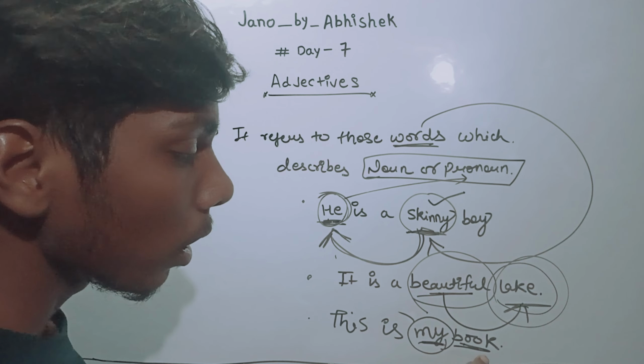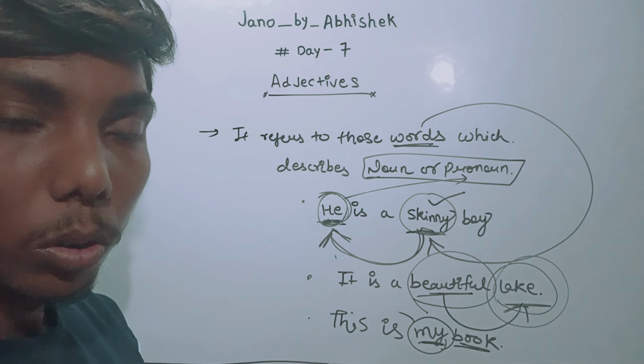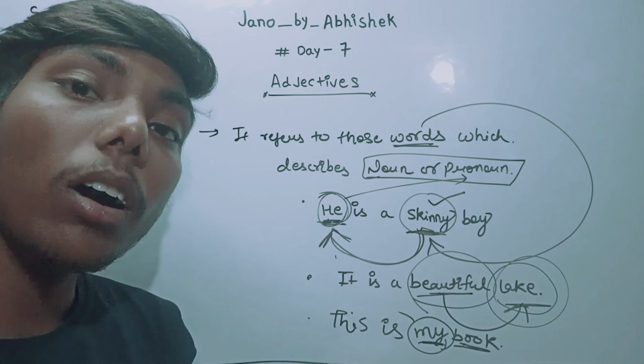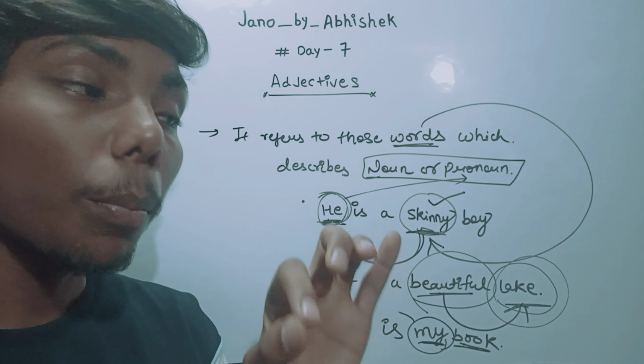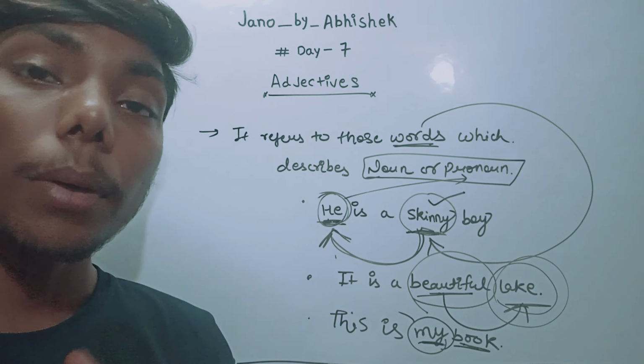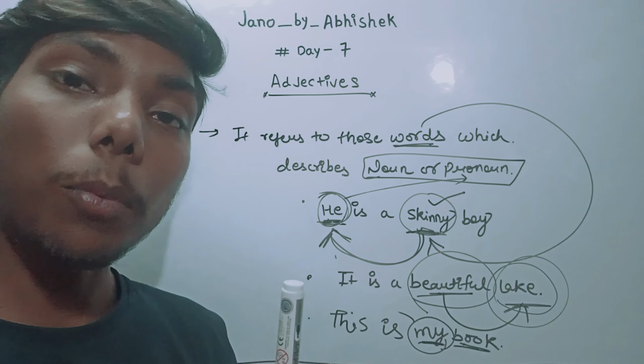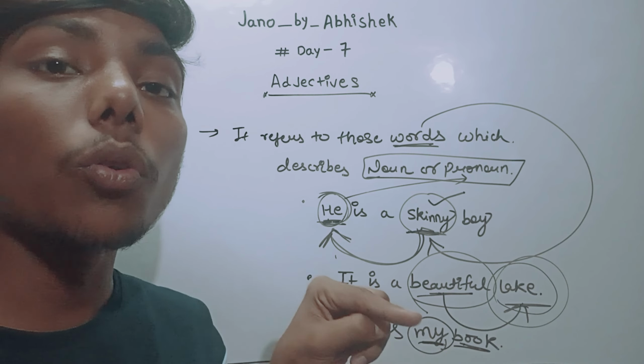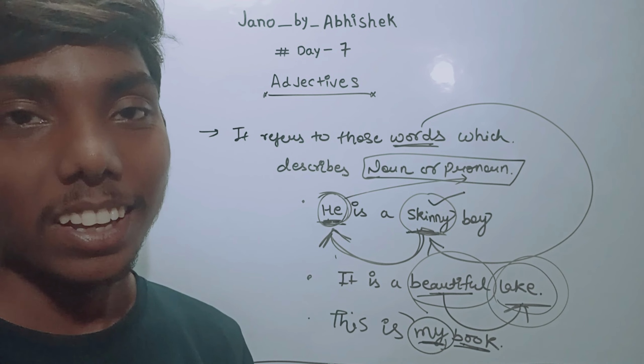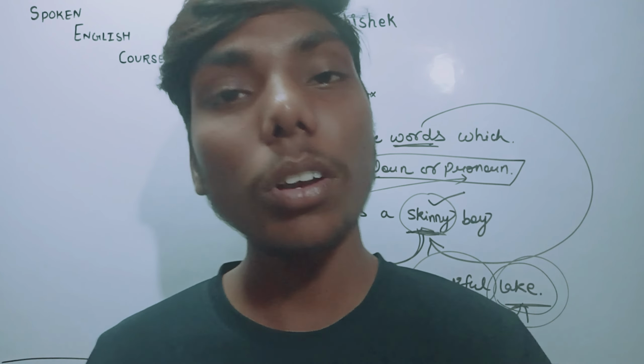This is a book. Now I have added a word, my. So by using this word my, what am I saying? I am saying this is my book. So this book refers to whom? It refers to me. So I have described more about that book here.